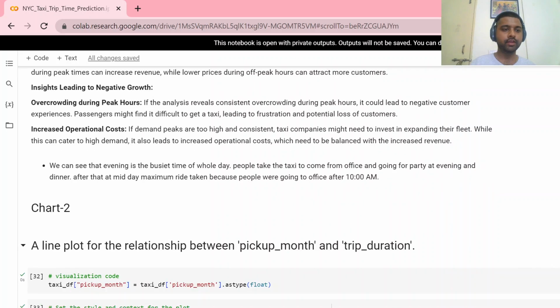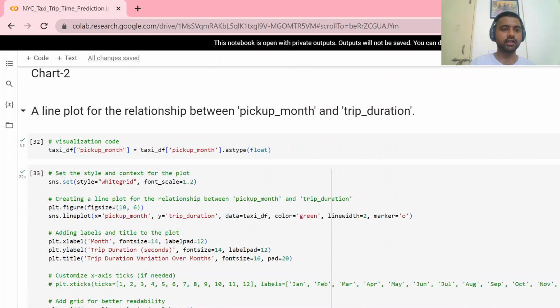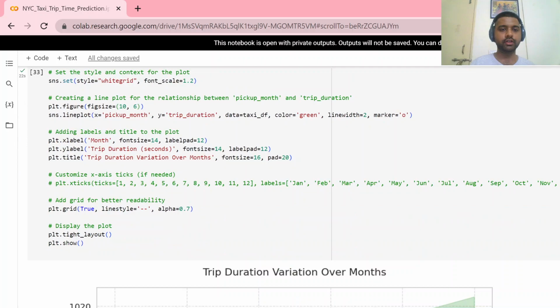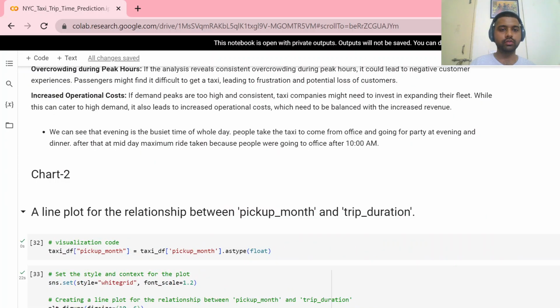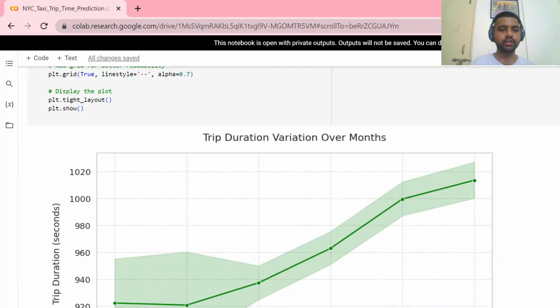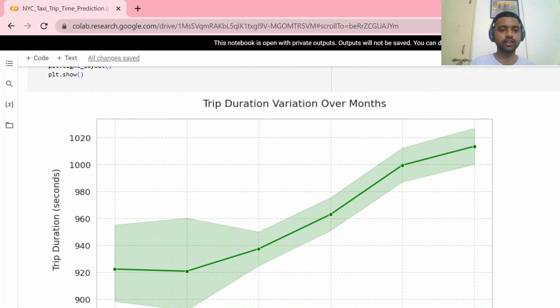Next chart, a line plot on the relationship between the pickup month and trip duration. Here we have plotted the total trip duration in seconds, showing in which months a higher number of trips are taken. We get the data from January to June only.